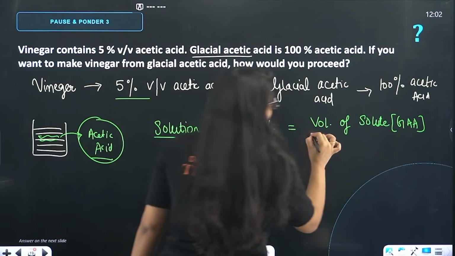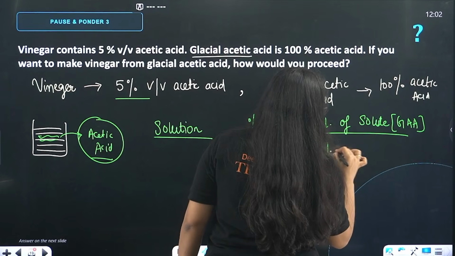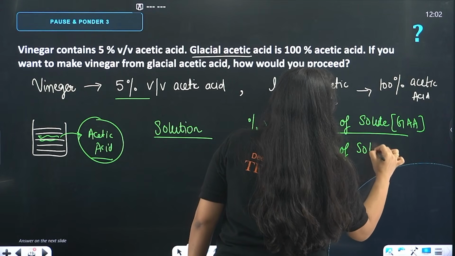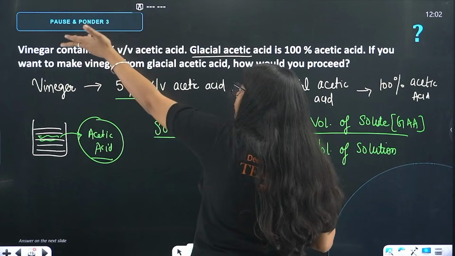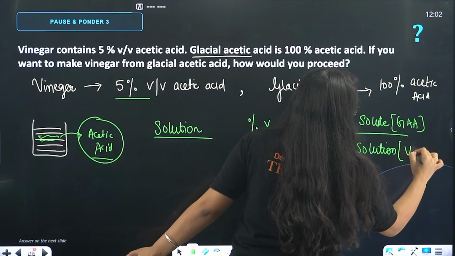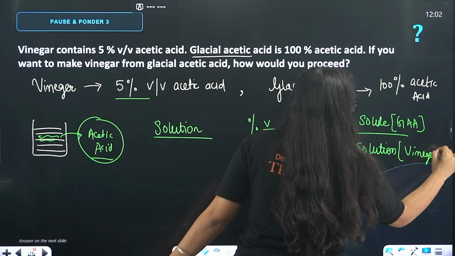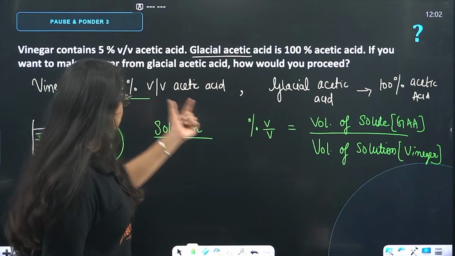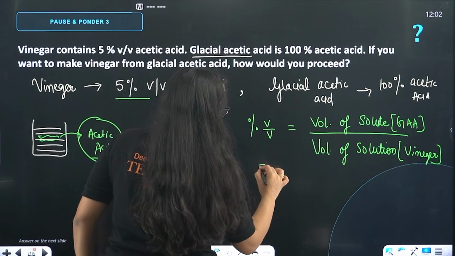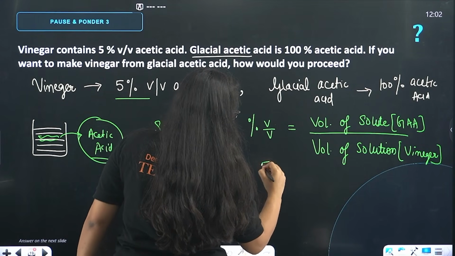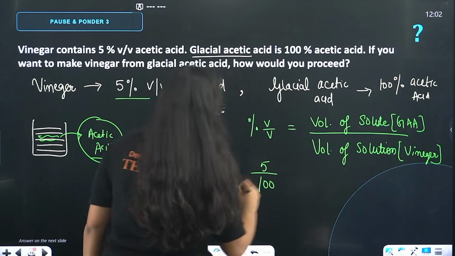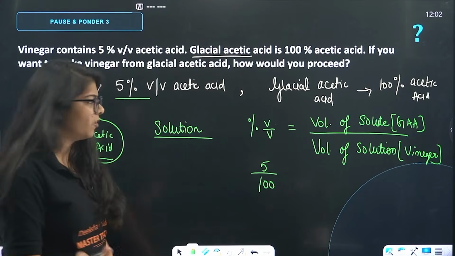Then, divide by the volume of solution. Now, beta, what is the solution? The solution is vinegar. We have to make vinegar, right? Now, we are given that this percent V by V is 5%, so you can write it as 5 divided by 100 as well.